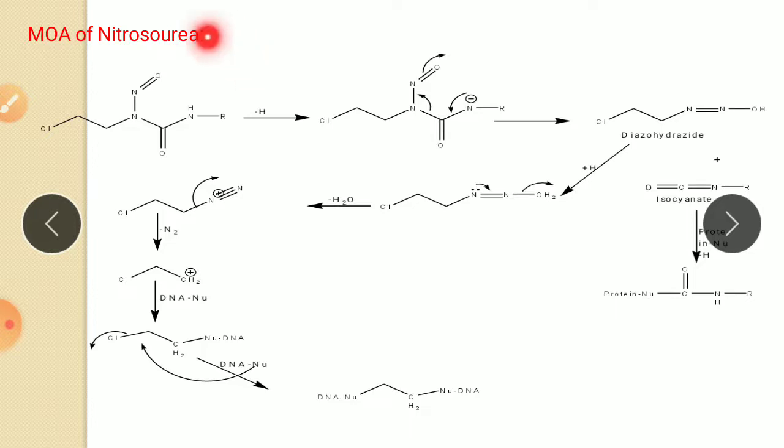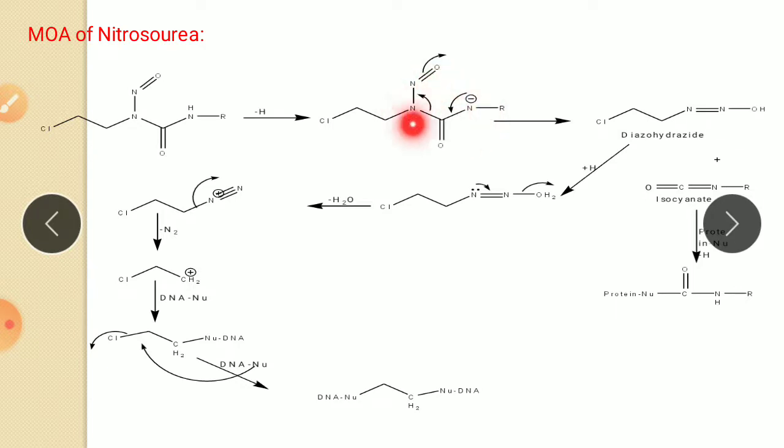So here the reaction starts from deprotonation. This is the general structure of nitrosourea. From this nitrogen, hydrogen is removed like this, so it forms a negative charge on this nitrogen. Then this negative charge is converted into a double bond.